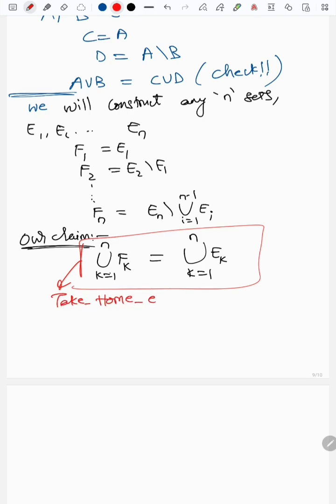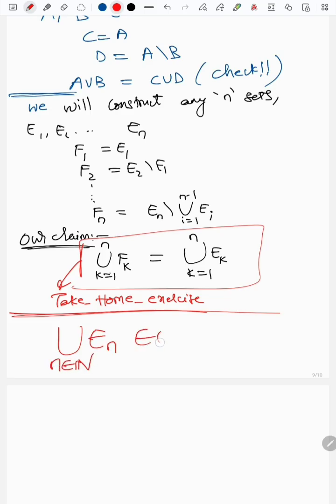Here we have finished all the ingredients to prove that a countable union is measurable. This is the content for the next video.